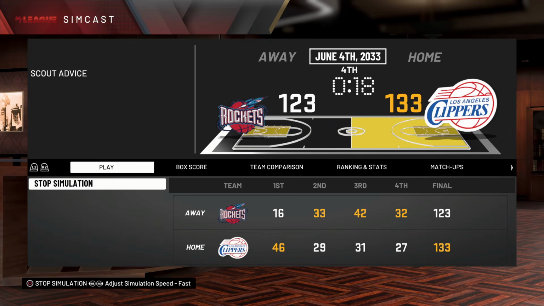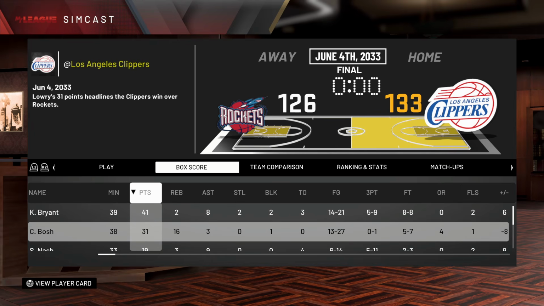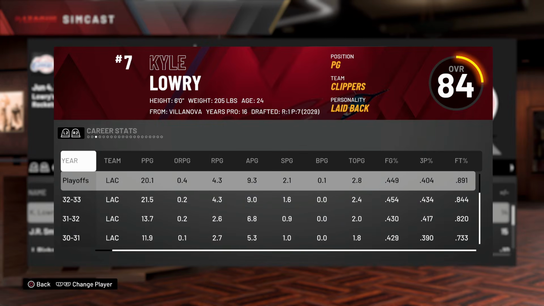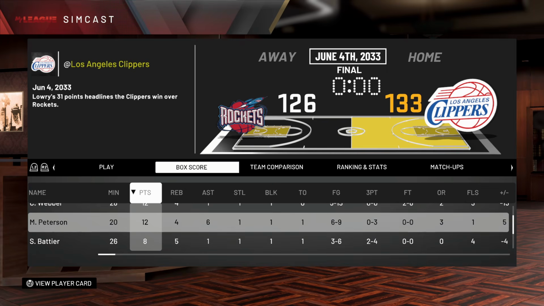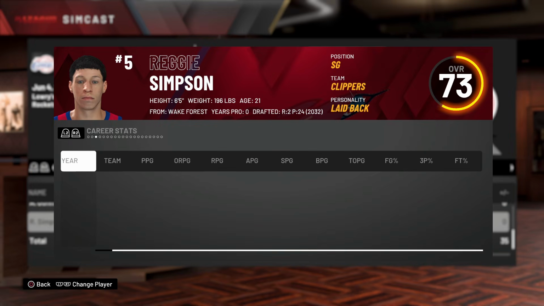Game 7, and we lost. We lose by 7 points despite Kobe's 41-8. So yeah, he tried. And Bosh, I mean, he didn't choke by any means, but Kobe just kind of went God mode. Kyle Lowry puts up 31-14, and J.R. Smith puts up 24. Yeah, they just kind of have all the great role players like Morris Peterson, Shane Battier, Reggie Simpson. Look at him.